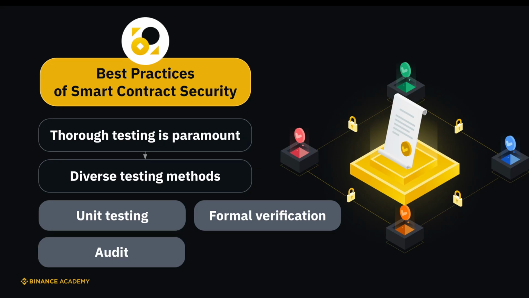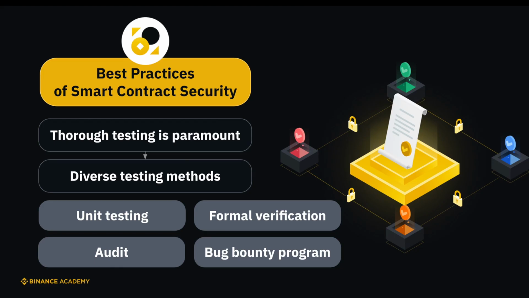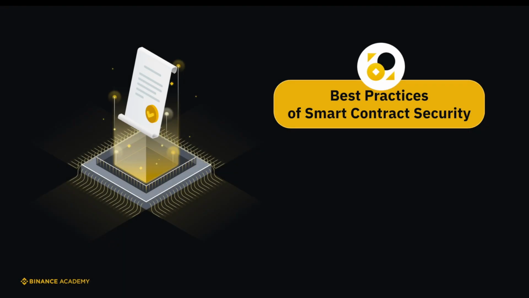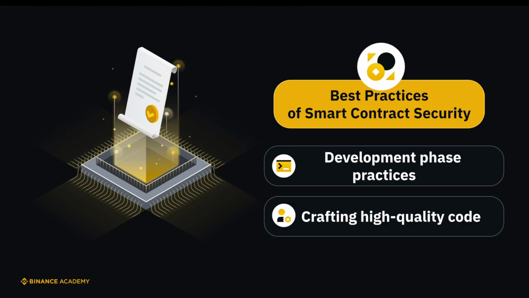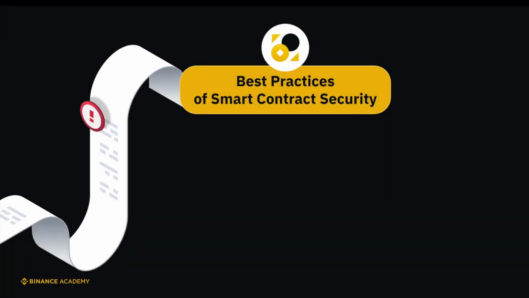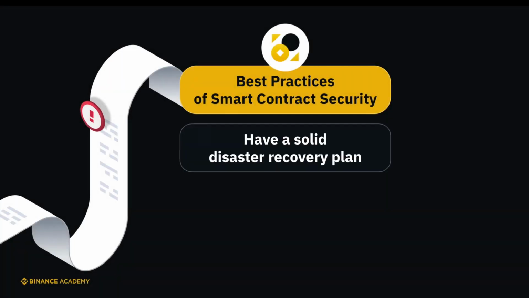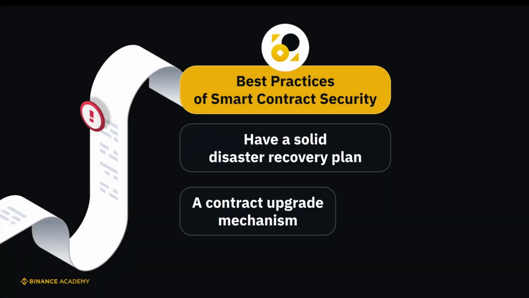You can also conduct a smart contract audit or launch a bug bounty program, which offers financial incentives to white-hat hackers who identify vulnerabilities. At the core of smart contract security, however, is adherence to best practices during the development phase. Many of these principles emphasize the importance of crafting high-quality code, a topic beyond the scope of this module. Finally, having a solid disaster recovery plan is essential should any vulnerabilities be exploited.